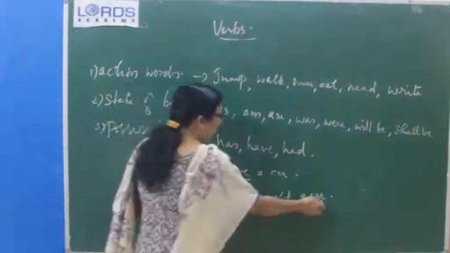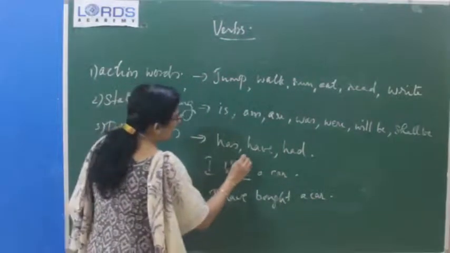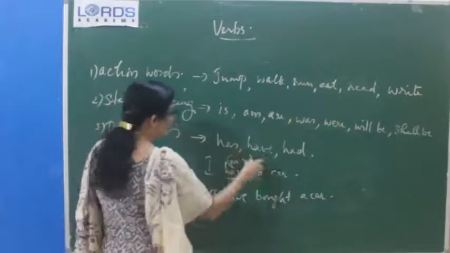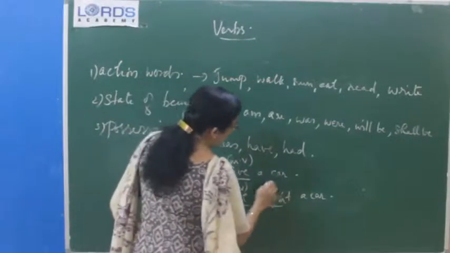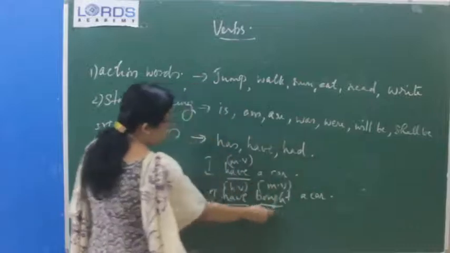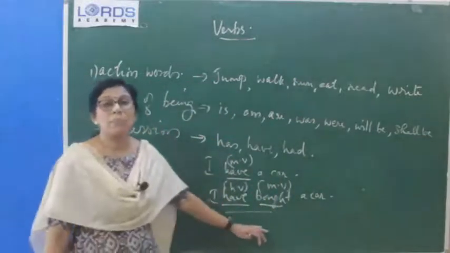Next one, I have bought a car. And here you can see that here it is a main verb. That means possession verb. And here have is used as a helping verb and main verb is bought. And which is the tense of this? This is present perfect tense.